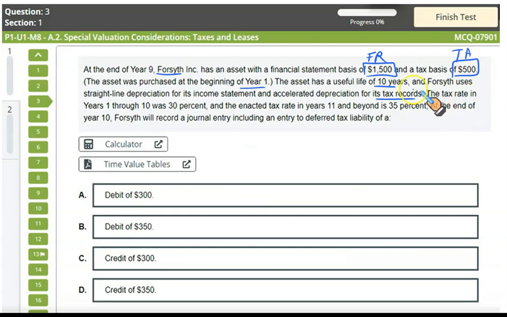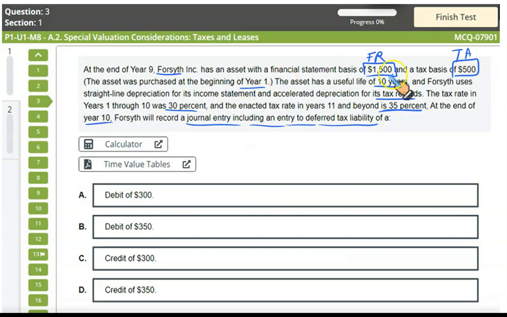The tax rate in year 1 through year 10 was 30%, and the enacted tax rate in year 11 and beyond is 35%. At the end of year 10, when the asset is going to be removed from the books, from financial reporting as well as from tax accounting, Forsyth will record a journal entry including an entry to deferred tax liability of. Now listen to me very carefully.